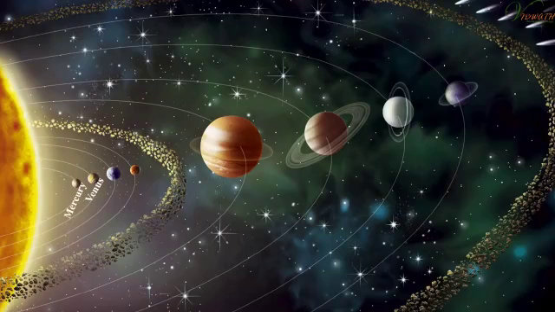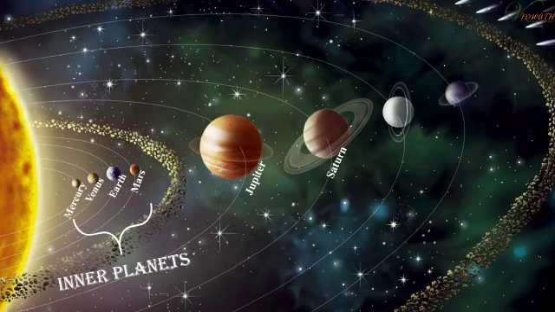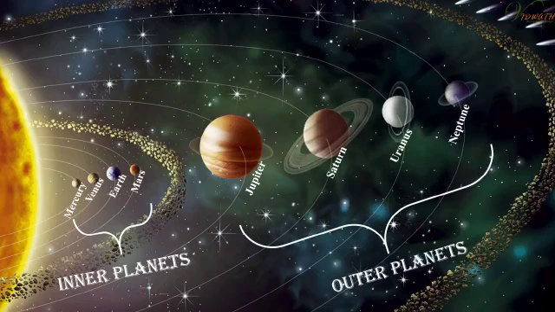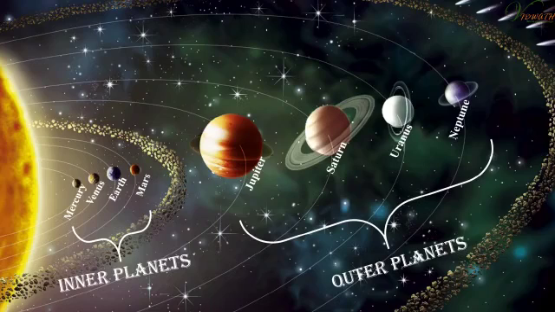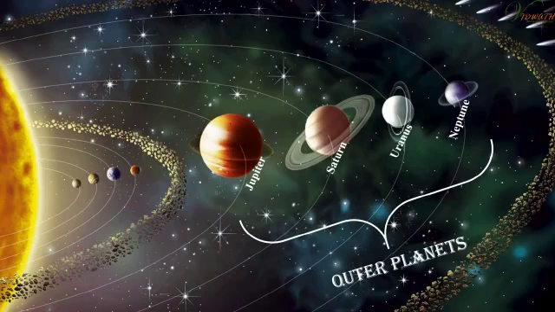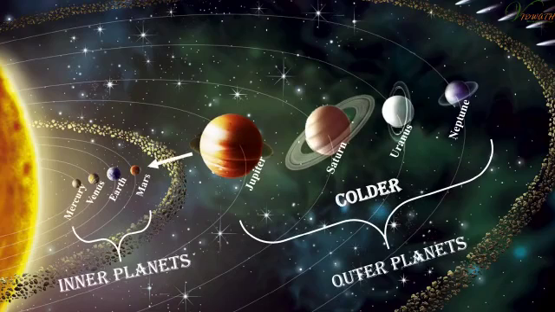Mercury, Venus, Earth, and Mars are called the inner planets. Jupiter, Saturn, Uranus, and Neptune are called the outer planets. The outer planets have several moons and a system of rings. The inner planets are smaller and denser than the outer planets. The outer planets are colder than the inner planets as they are farther away from the Sun.